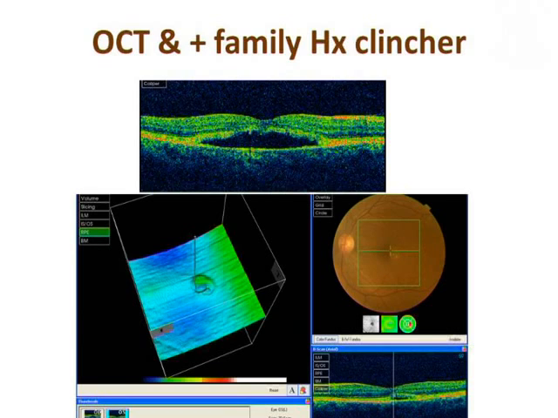There is a splitting of the RPE, right? And you can see this is neither a PED nor a CS detachment. And you find a similar picture in the fellow eye also. So when we do an EOG in this patient and examine the family or ask the family history, we confirm that this is actually nothing else but Best disease. So adult vitelliform Best disease can look a lot like CSCR or AMD.